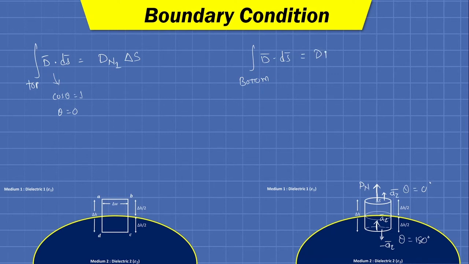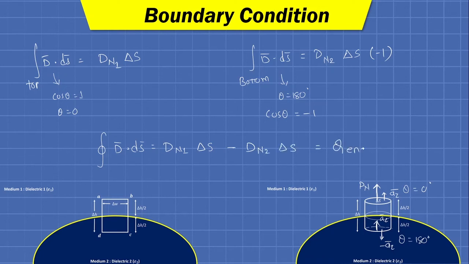For the bottom surface, the normal component of density in the medium 2, so dn2 delta s, and as theta equals 180 degrees, cos theta equals minus 1, so this will be multiplied by minus 1, and finally the closed surface integration of d bar dot ds bar will be equal to dn1 delta s minus dn2 delta s equals Q enclosed.